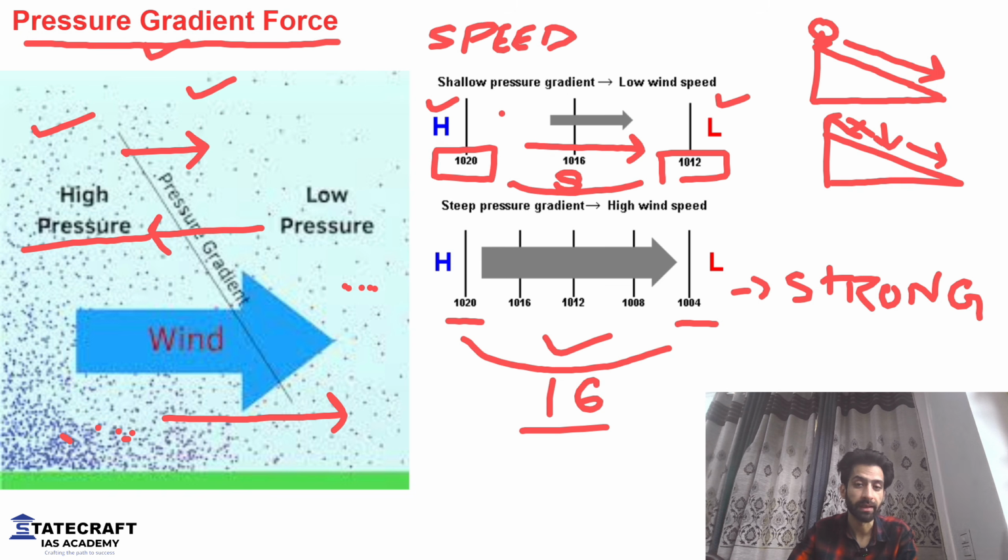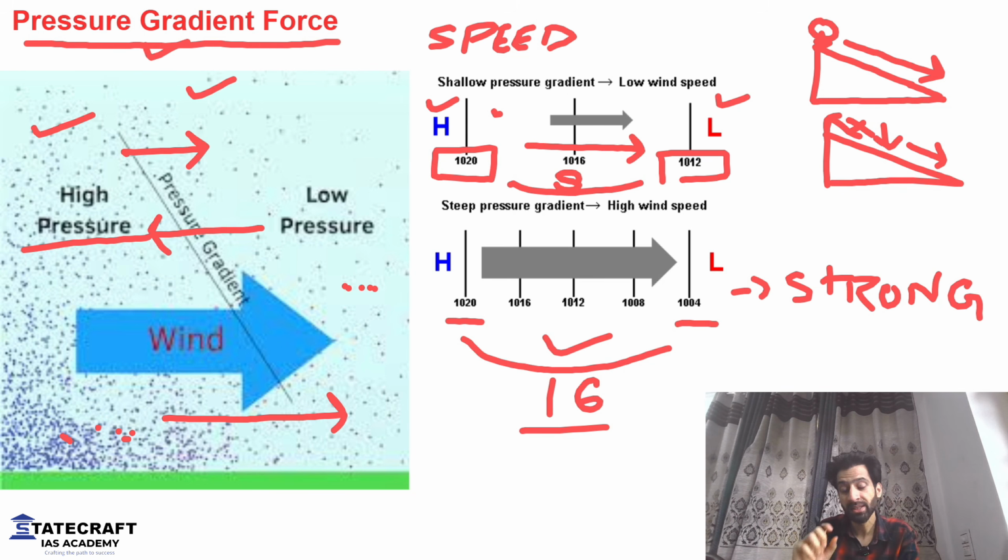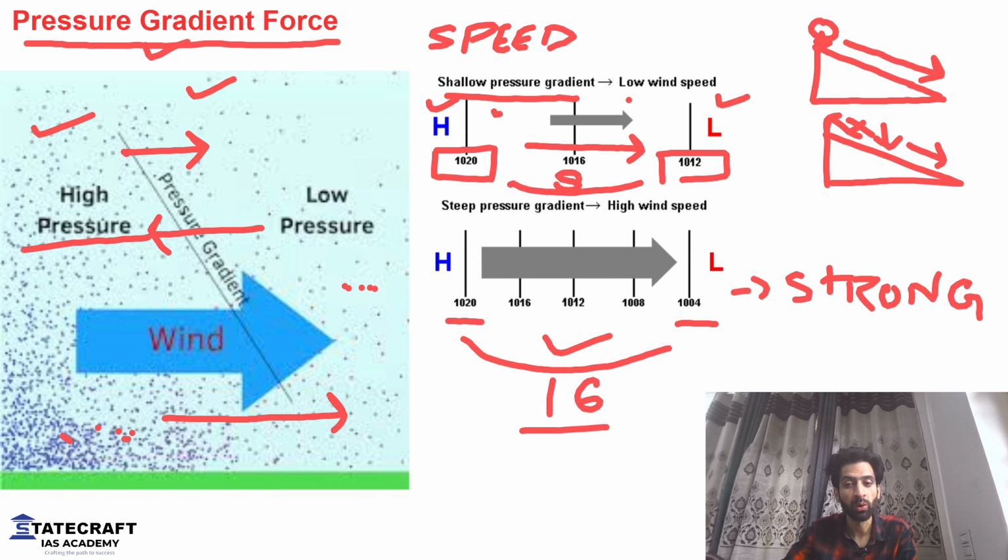When the gradient is strong, when the pressure difference is more, the speed is high. High speed is associated with more pressure gradient, steep pressure gradient. So when we talk of the first example, we have shallow pressure gradient, so the low wind speed. At the same time, when we talk of the second example, we have a steep pressure gradient and high wind speed.